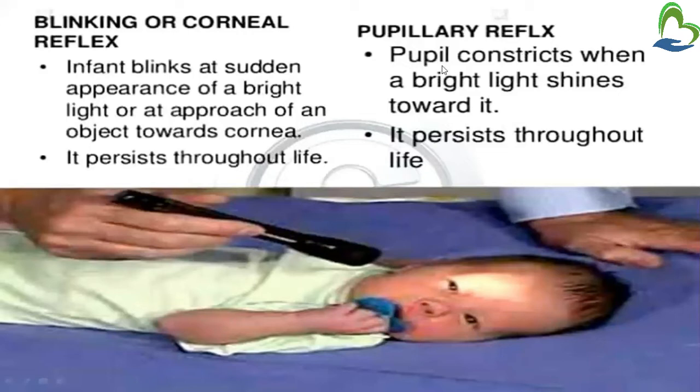Then pupillary reflex. So the pupil constricts when a bright light shines towards it. It persists throughout life. So for checking pupillary reflex, you have to bring a bright light towards the pupils. Then what happens? Pupil constricts. Constrict means what? Decrease in size. So that is pupil constriction. This reflex is also seen throughout life.